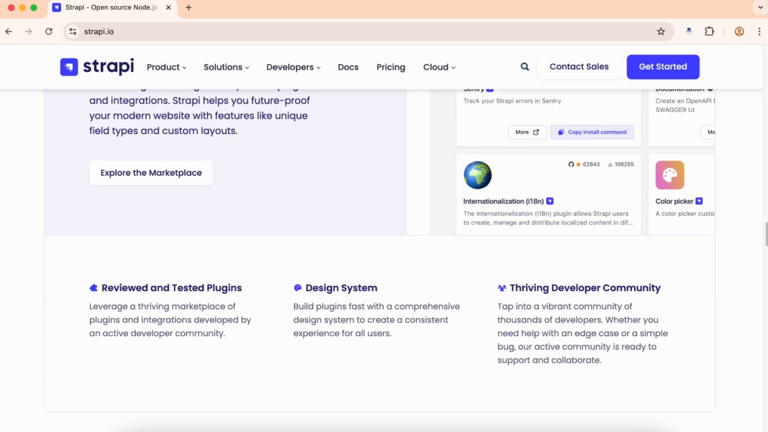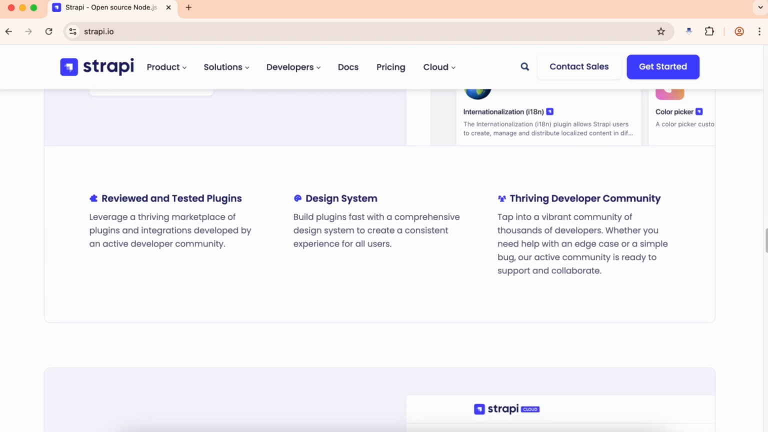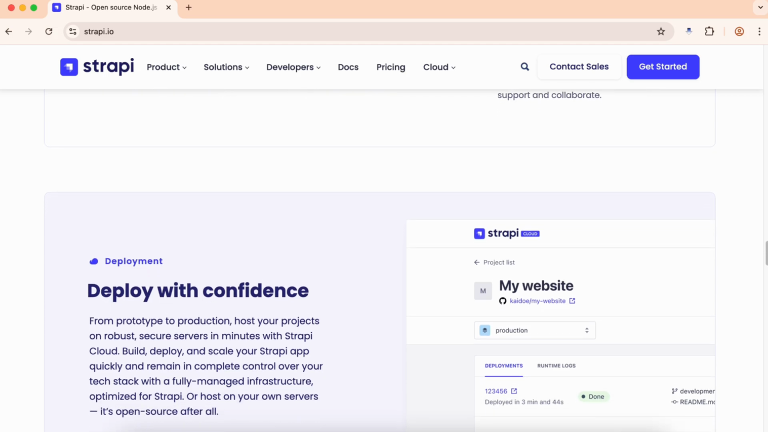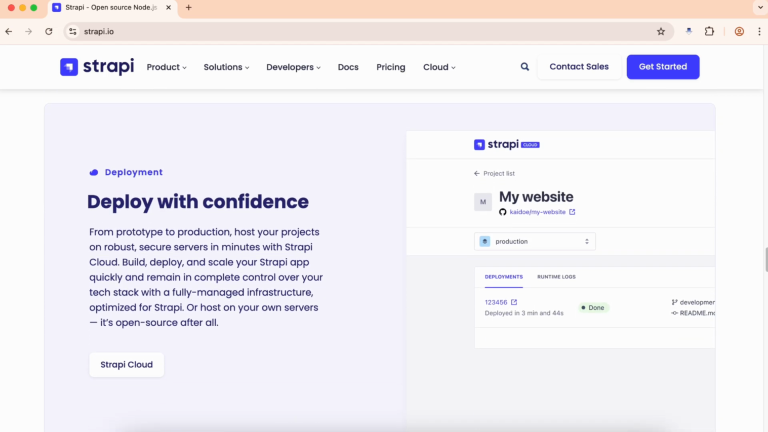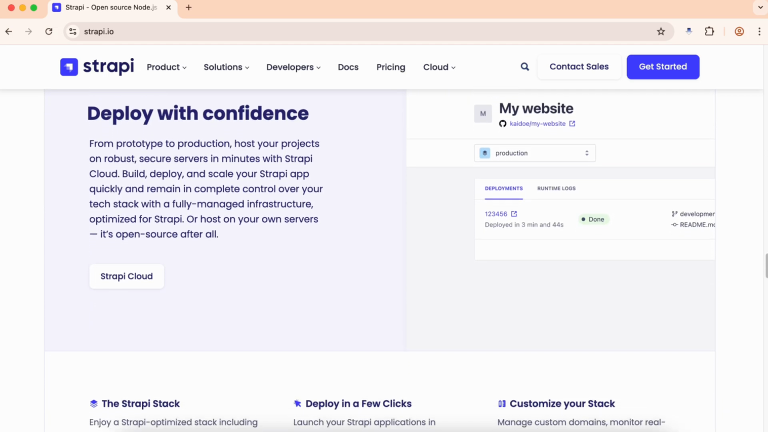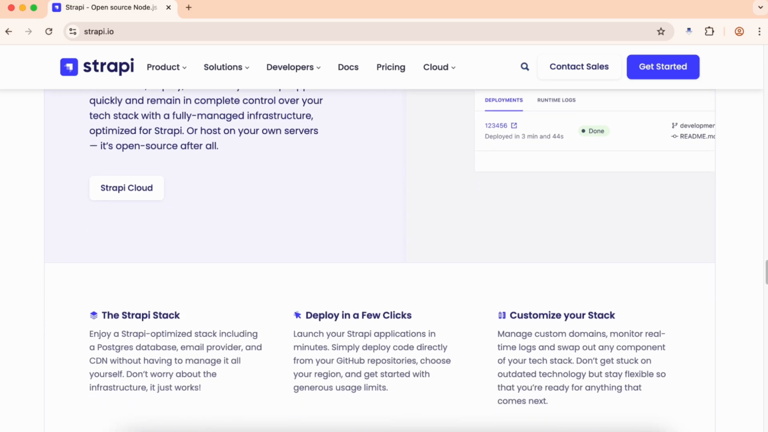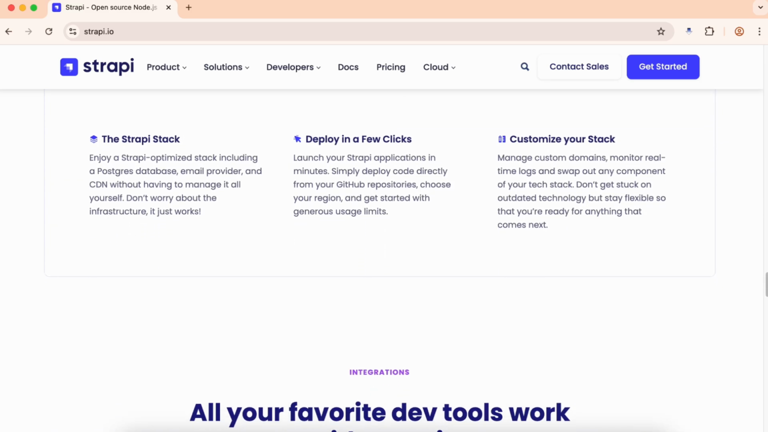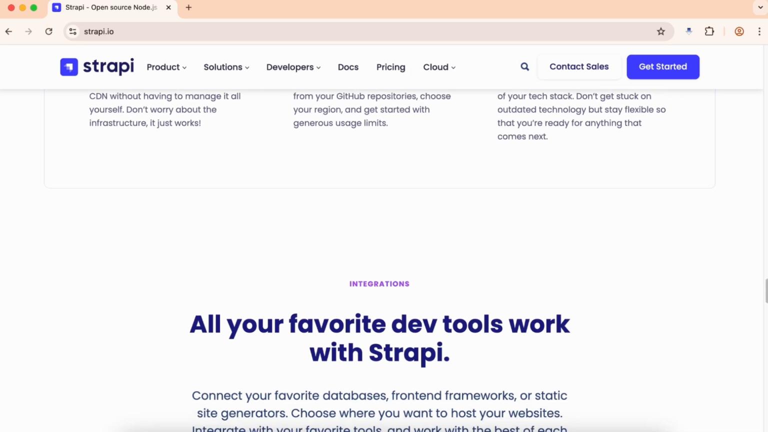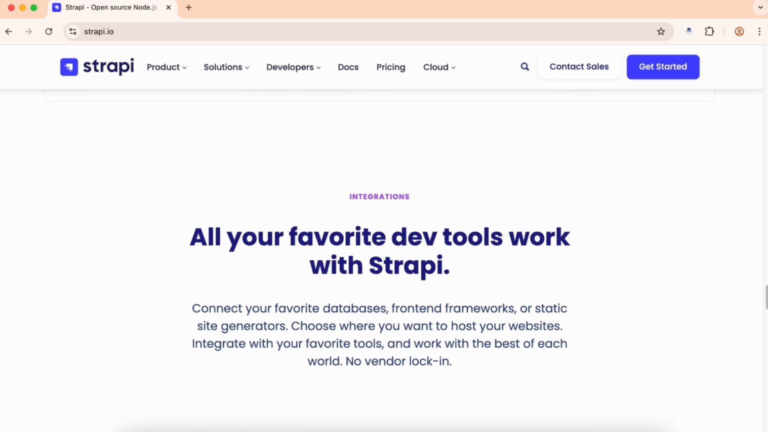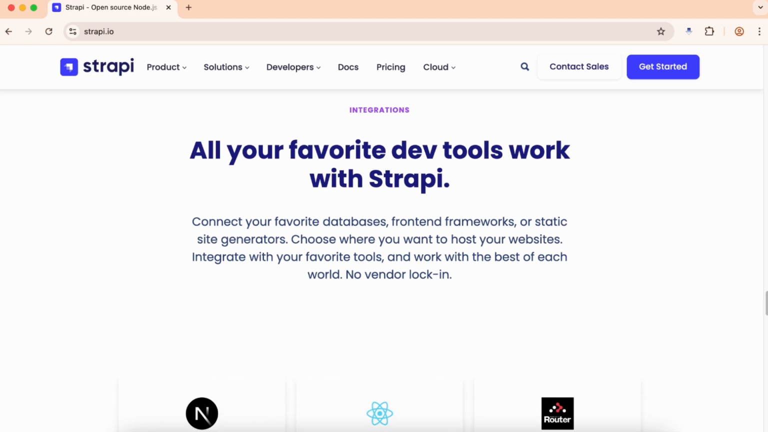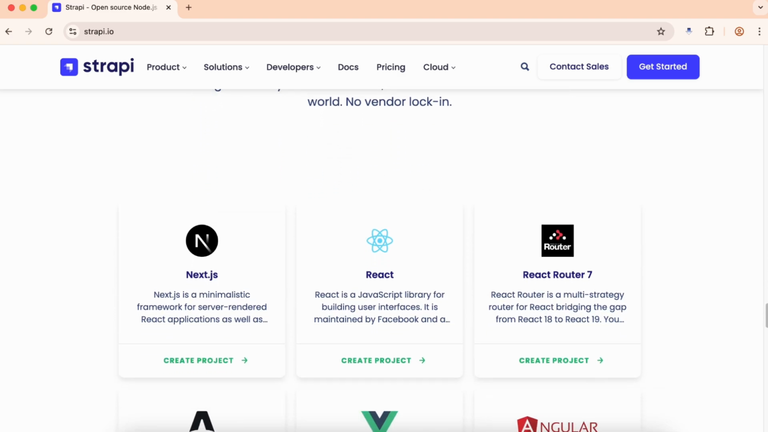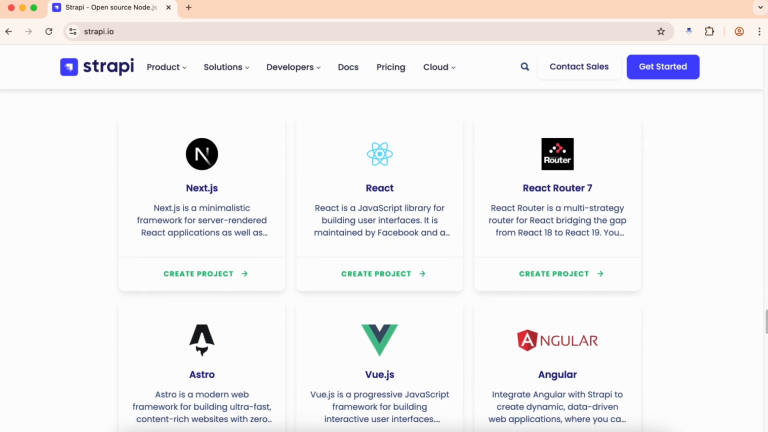Strapi's admin panel is intuitive and developer-friendly, providing a clean interface for content management while offering extensive customization options. You can modify the admin panel's appearance, add custom fields, create custom content types, and integrate third-party services without limitations. This flexibility extends to the API layer, where you can customize endpoints, add middleware, and implement custom business logic.